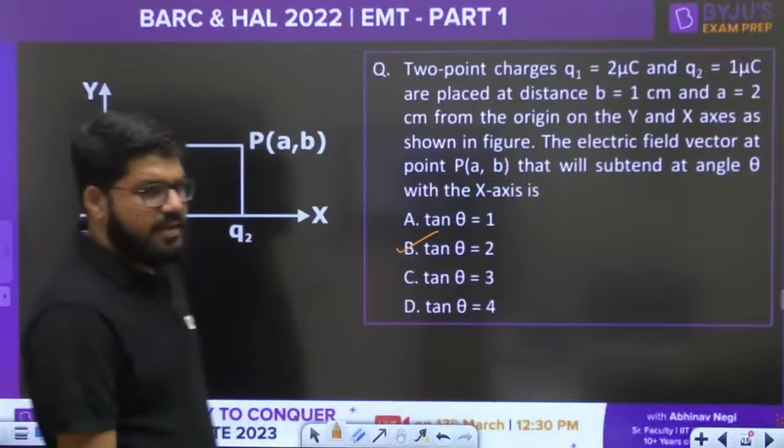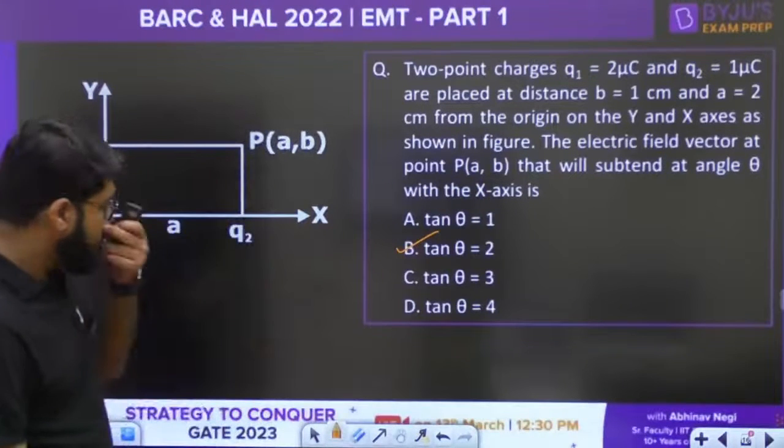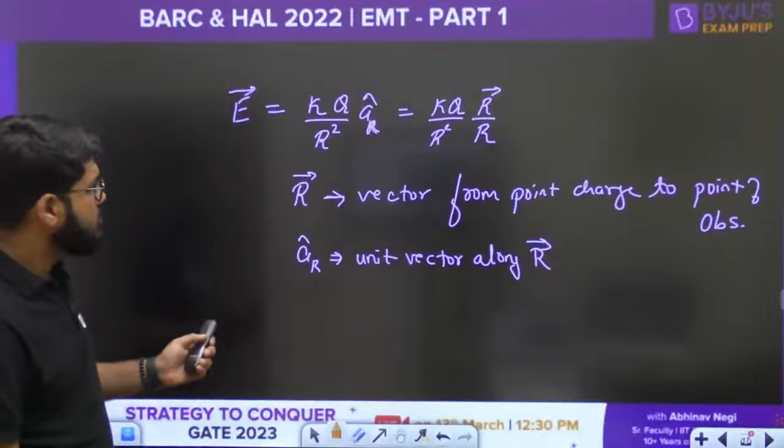The value of tan theta is equal to 2. Let's move ahead. Moving ahead to the next question then.